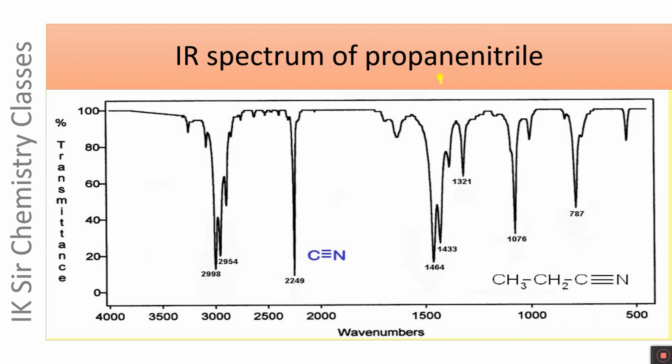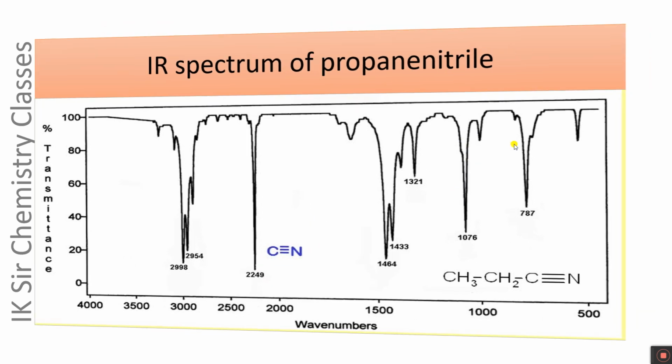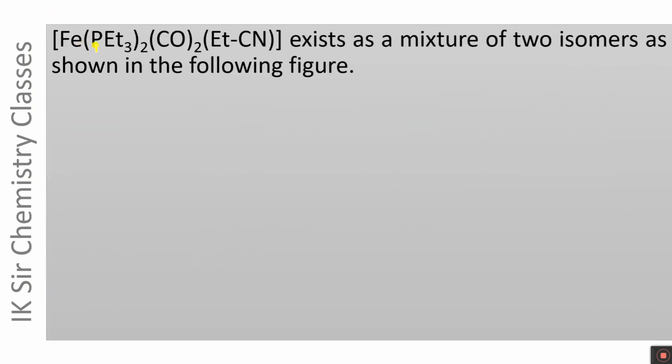The IR spectrum of propane nitrile is given here. It exhibits an absorption peak at 2249 cm⁻¹ due to a stretching mode of vibration of the CN group. We have already stated that free organic nitriles exhibit an absorption peak in the IR spectrum at about 2250 cm⁻¹, and its complex Fe(PEt3)2(CO)2(propane nitrile) exists as a mixture of two isomers as shown in the following figure.